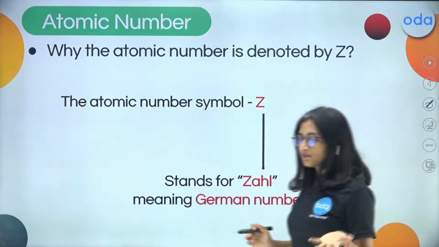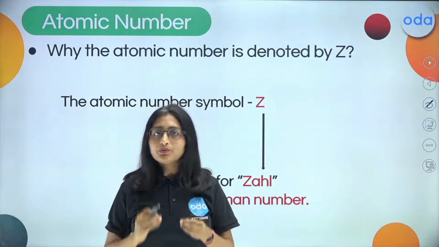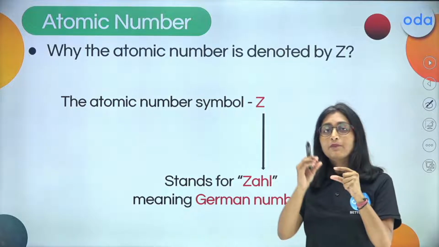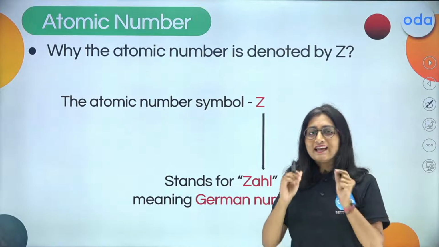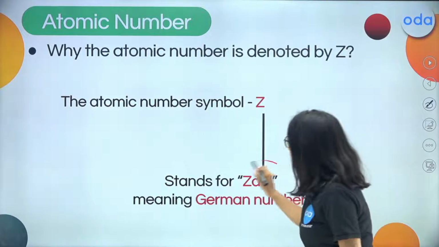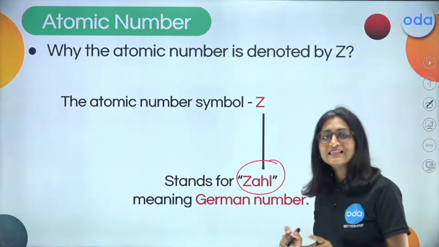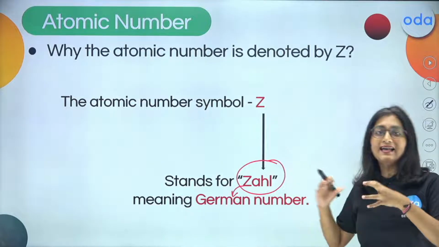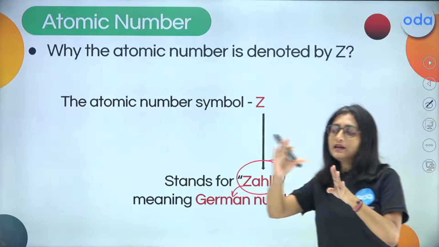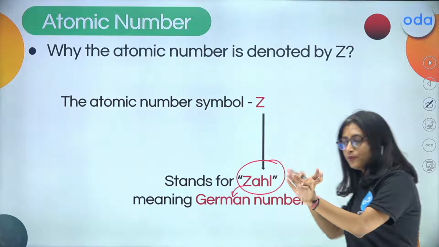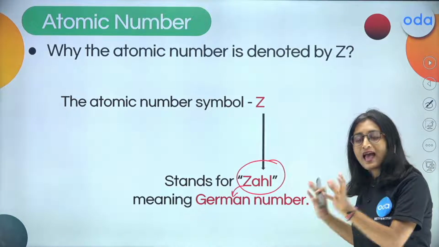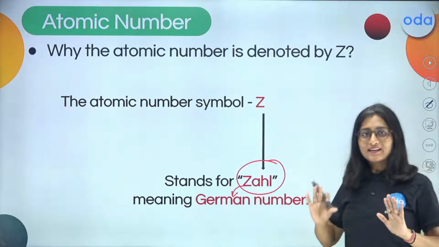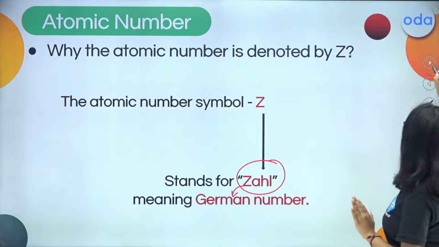Now, as we have discussed, atomic number is represented by Z. Why Z? Because Z is an abbreviation of Zahl. Zahl in German means number. In German, we call the number Zahl. So for the atomic number, that has been abbreviated from Zahl as Z. So you have got now the answer to why atomic number is referred to as Z as a symbol.